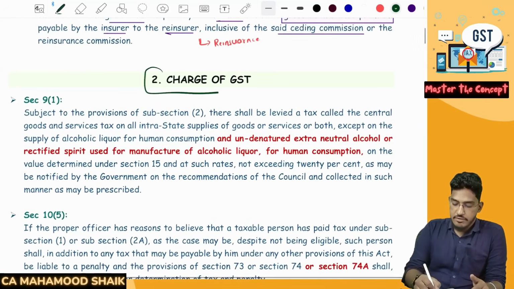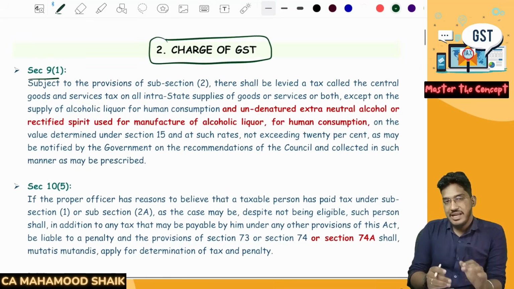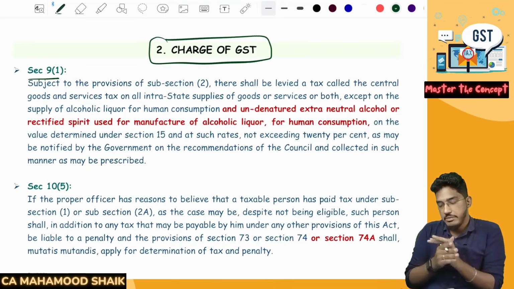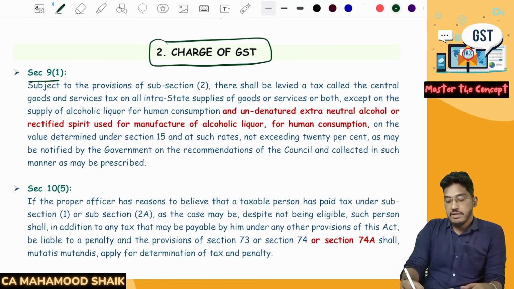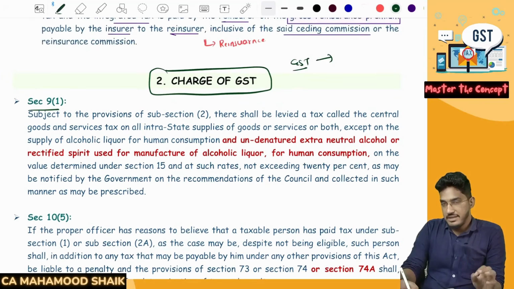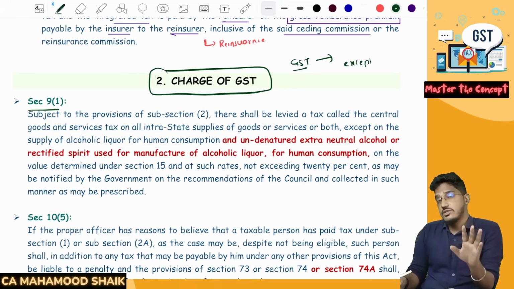We'll try to understand a few amendments from the charge of GST. Very simple. Here in Section 9, in the charging section itself, we have an amendment. If you remember, in the introduction to GST chapter, we understood the meaning of GST. GST is a tax on supply of goods or services or both, except alcoholic liquor for human consumption. We all know that alcoholic liquor for human consumption is outside of the GST purview.